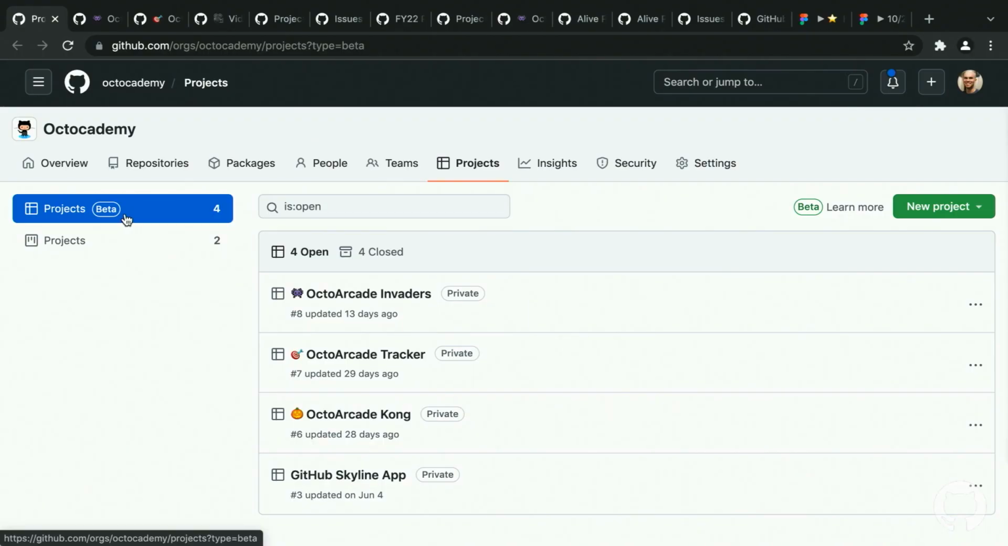Let's do it. So I am here, and the first thing, I'm going to go through the basics first, and then we'll get into at scale and those questions maybe. So here it is. It's at the organization level. This is Octo Academy. You saw that in the keynote most probably. And what you get is this projects beta. You can start a new project just by doing this. I'm just going to go into the one you saw, Octo Arcade Invaders. Remember?